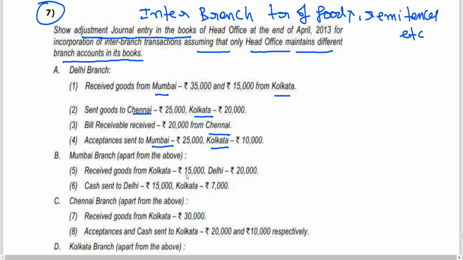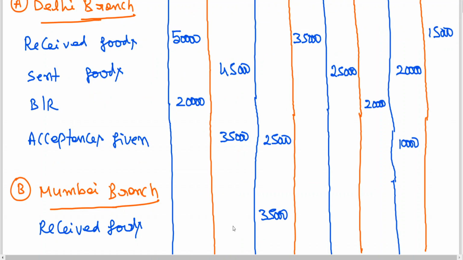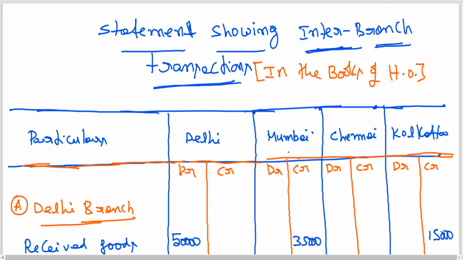Calcutta 15,000, Delhi 20,000. Calcutta is the giver, no? Mumbai is the receiver. Who is the giver? Delhi and Calcutta.